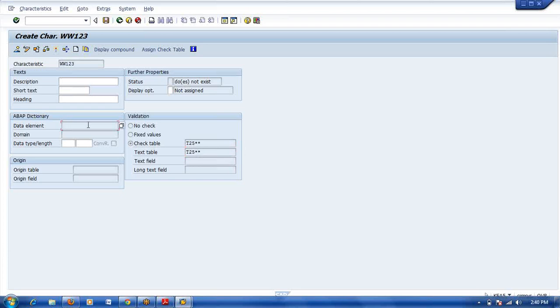Your system will give one data element and domain, and the BW consultant will map through this data element and domain. So it can be used as an internal table to store data. Right. Okay, fine. Thanks, Hari.